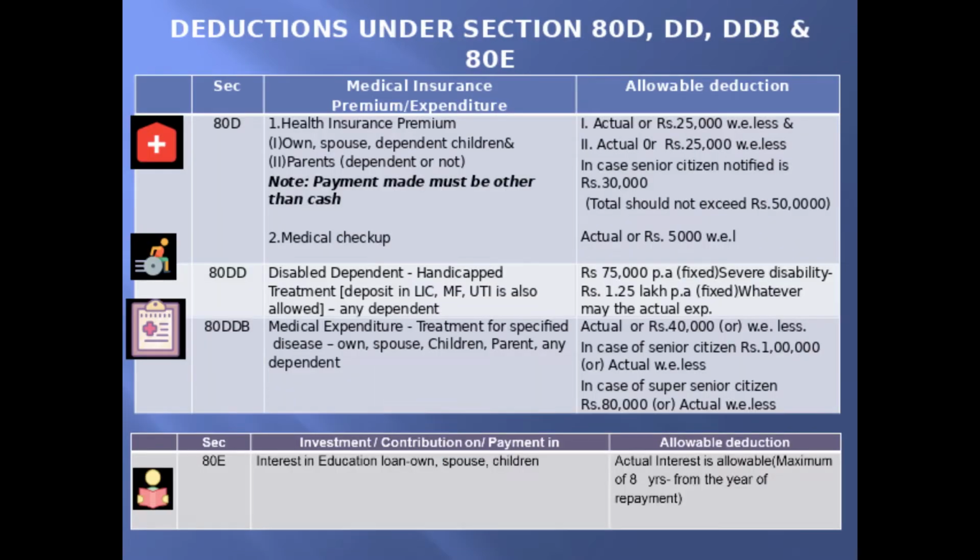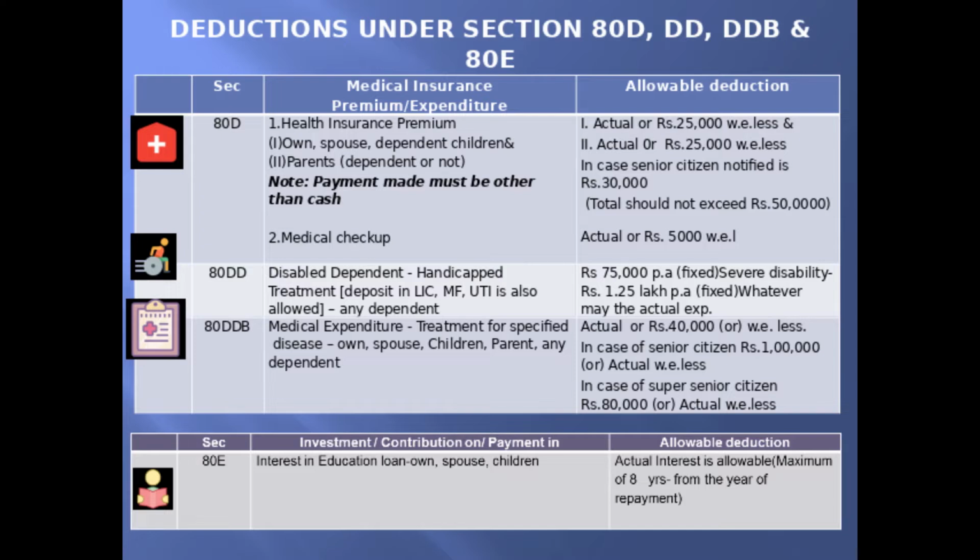Deductions under section 80D, DD, DDB and 80E. 80D is for health insurance premium. If an assessee has taken any health insurance policy and is paying a premium for himself, spouse and dependent children, then the allowable deduction is the actual premium amount paid by him or the limit of rupees 25,000, whichever is less.